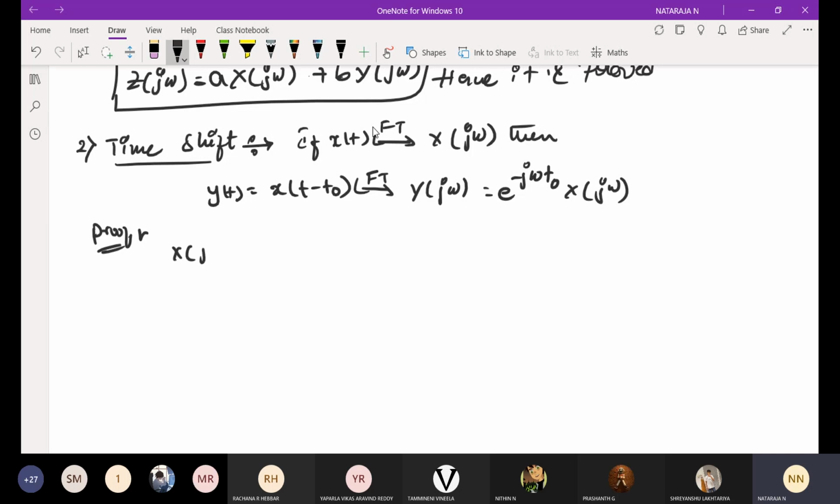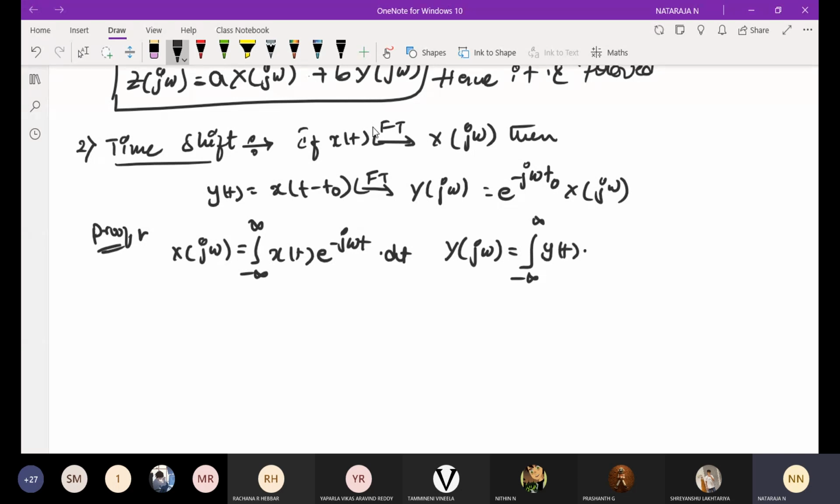X of j omega is equal to the standard equation, integral from minus infinity to infinity x of t e power minus j omega t into dt. Similarly, I can write y of j omega is equal to integral from minus infinity to infinity y of t into e power minus j omega t into dt.